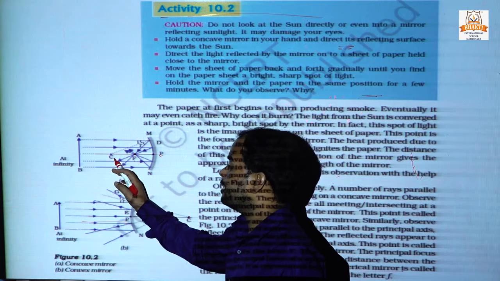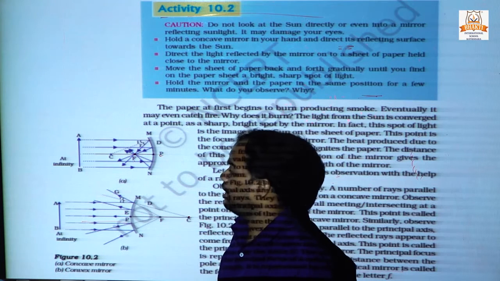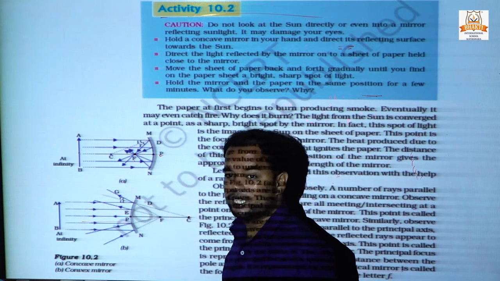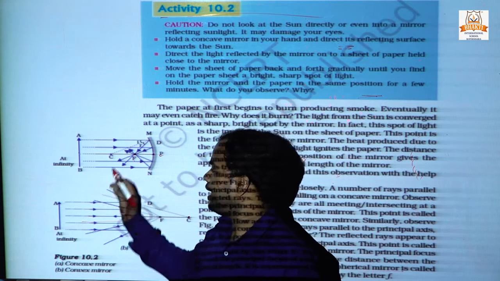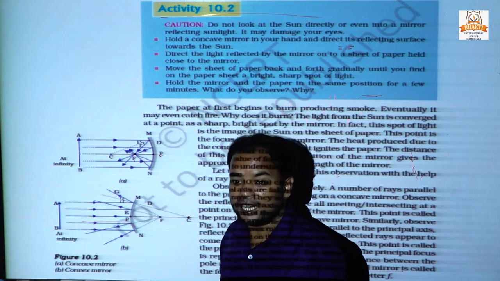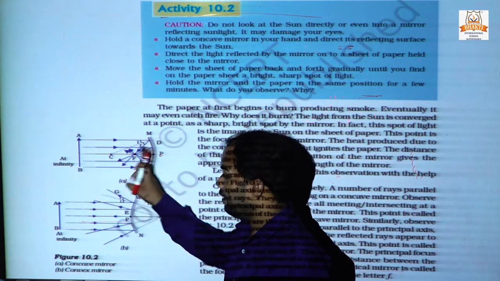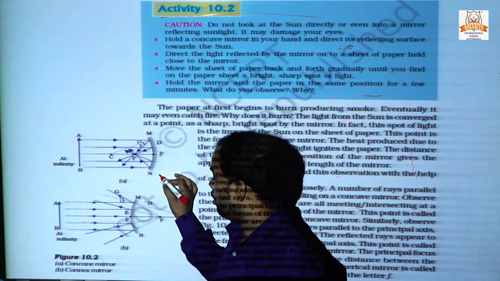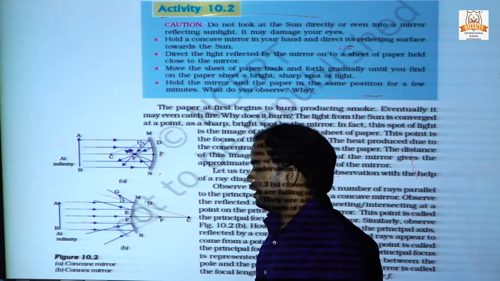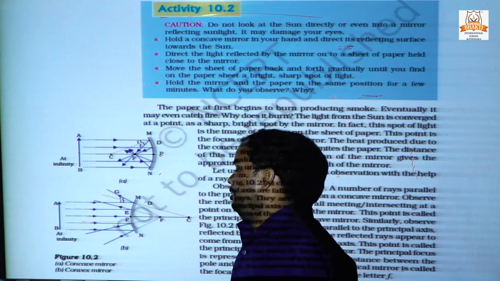Why is this called the center? The center is the point that is situated at the exact distance between the object and the pole in the concave mirror. And in the convex mirror, the same phenomena will happen.